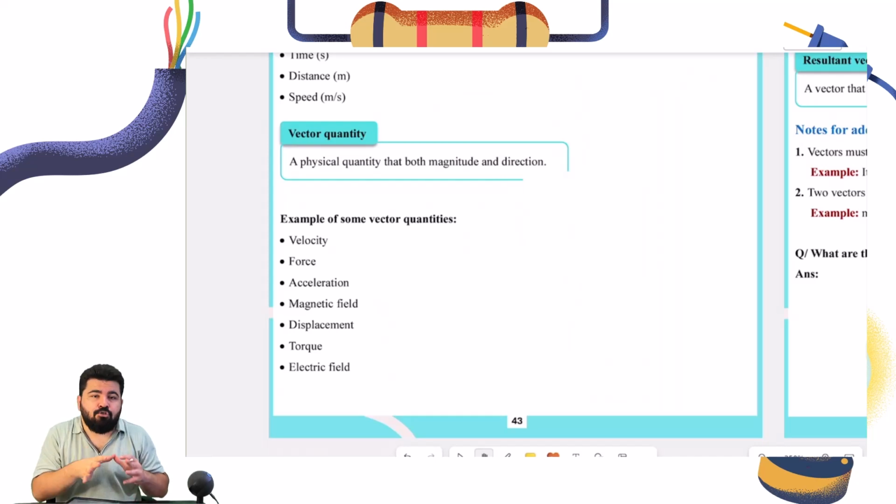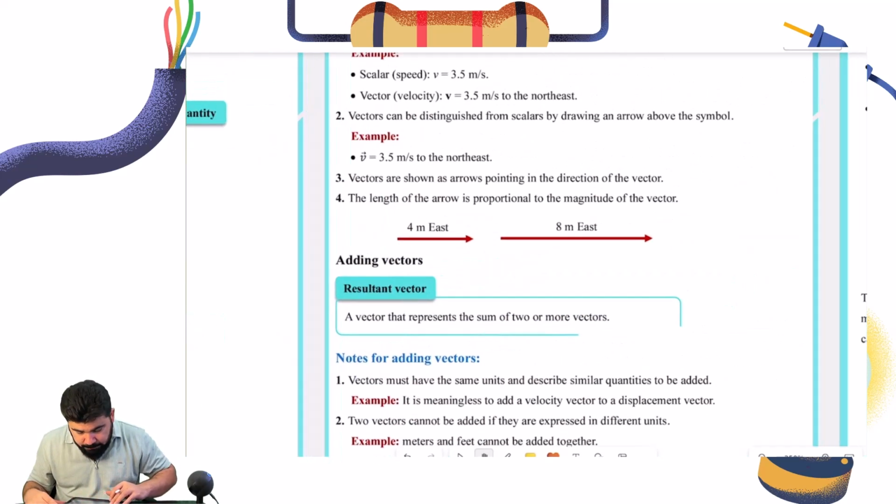Okay, for example, let's say you are moving your table to another room. You need direction. You cannot just push the table randomly and without any directions. So we need direction and magnitude too. Magnetic field, displacement, torque, these are all examples of vector quantities.